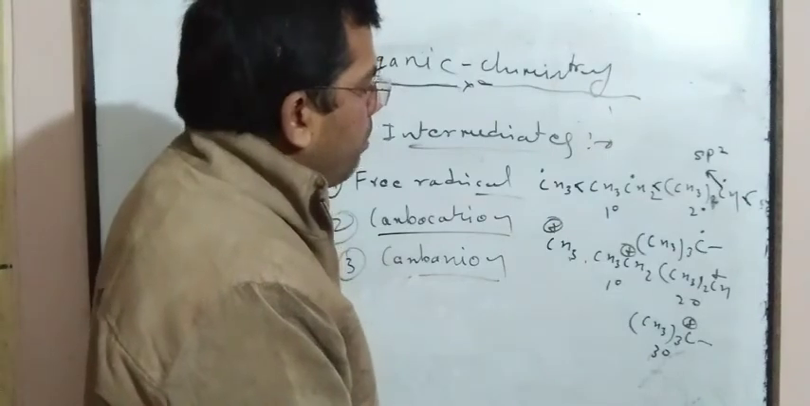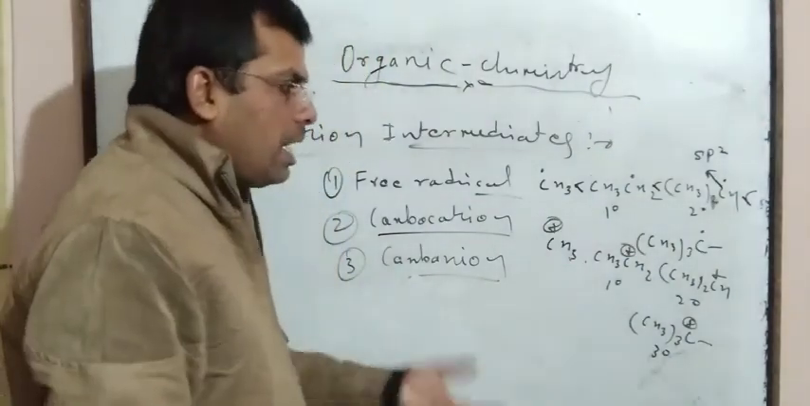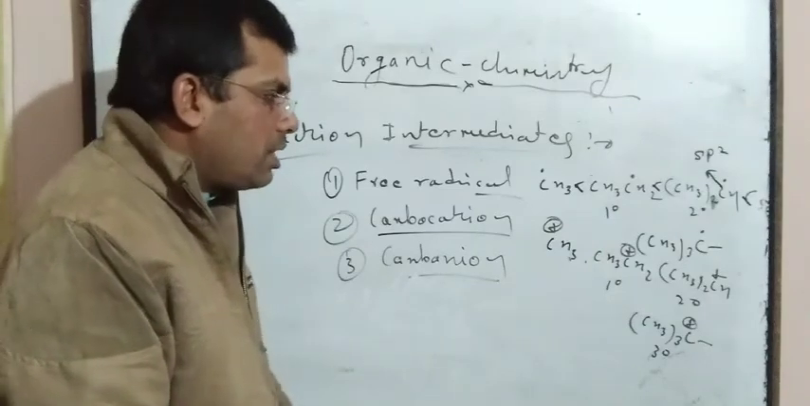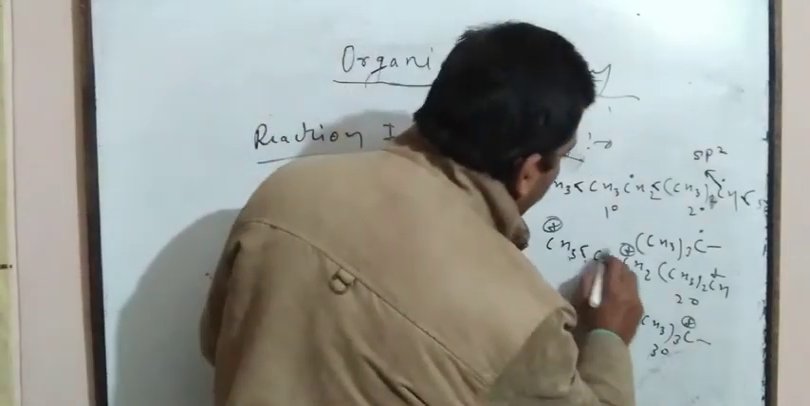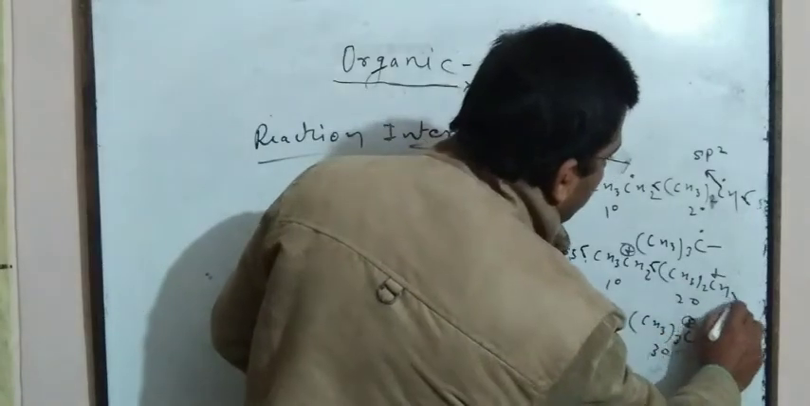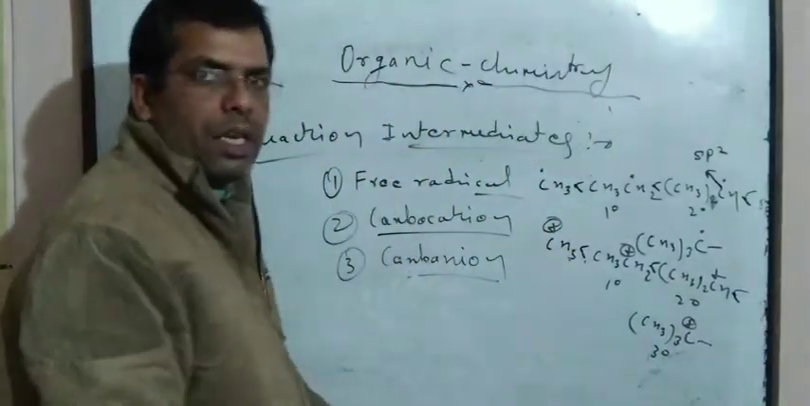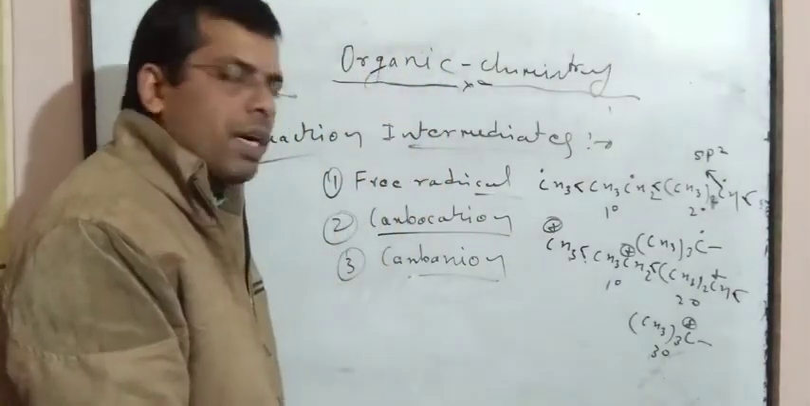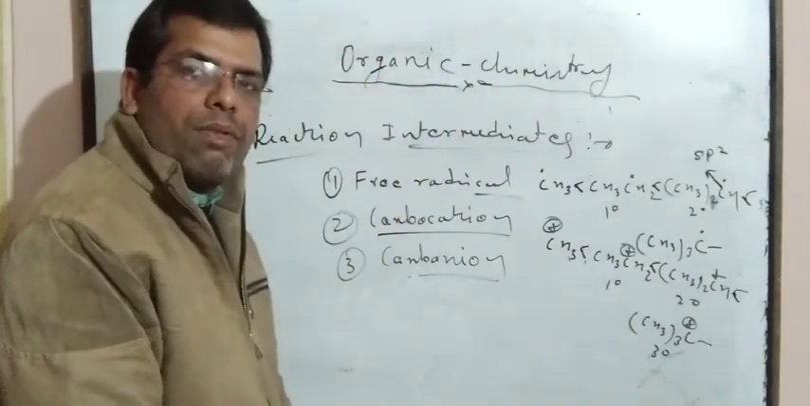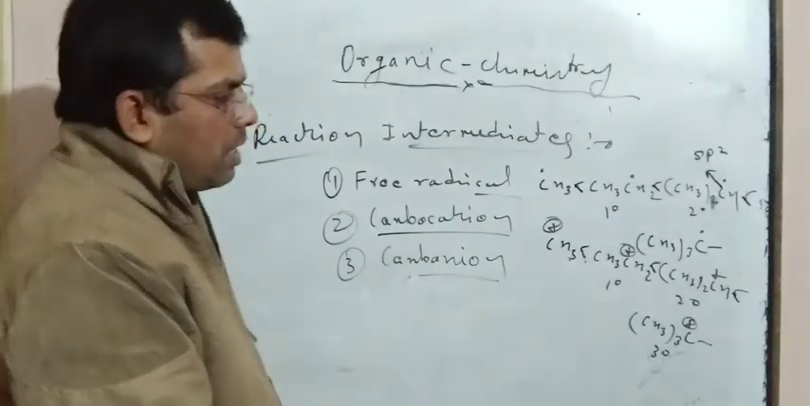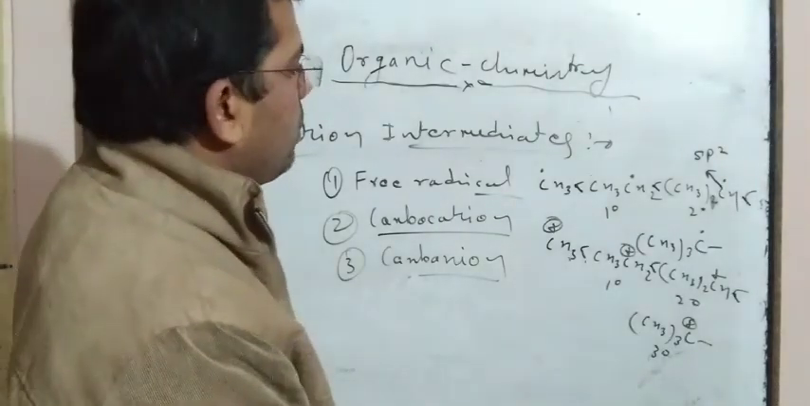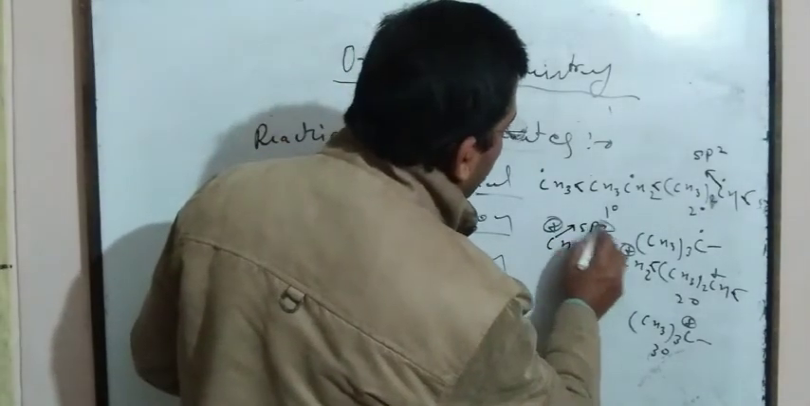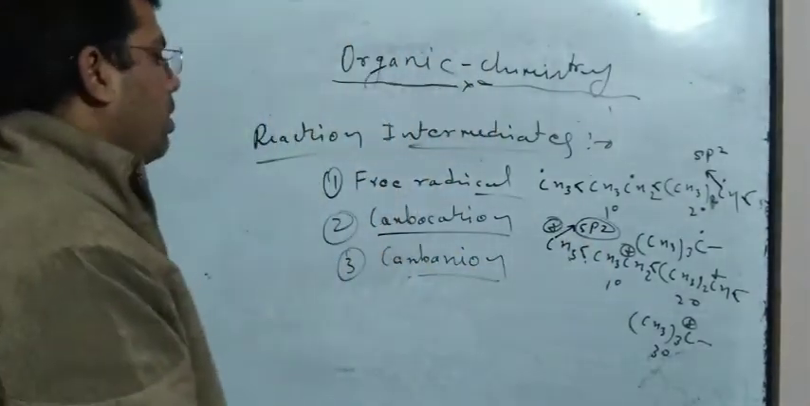Here carbon has a deficiency of electron. That's why if the number of alkyl groups connected to the positively charged carbon increases, then the stability of the carbocation also increases. Methyl, 1 degree, 2 degree, and 3 degree: the stability of the carbocation increases. Here carbon is sp2 hybridized also, you should keep it in mind.